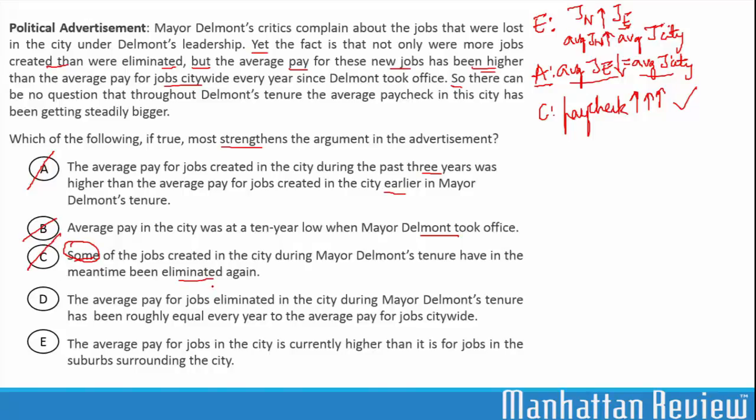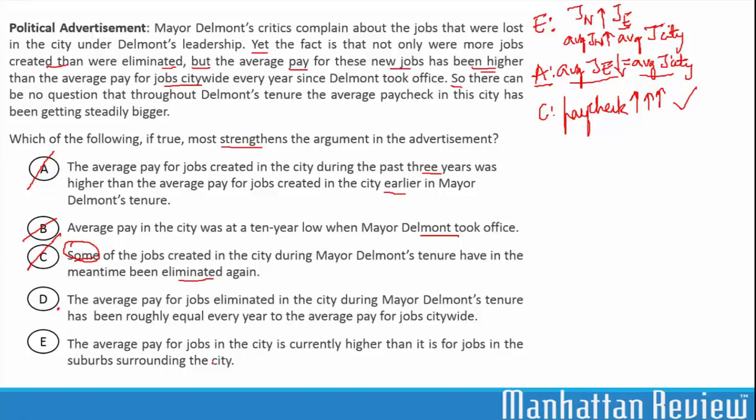Let's look at answer choice D. The average pay for jobs eliminated in the city during Delmont's tenure has been roughly equal every year to the average pay for jobs citywide. Now, this matches with the predicted answer. The average pay of the jobs that were eliminated has been roughly equal every year to the average pay for the jobs citywide, and it is already given in the argument that the average pay of the new jobs has been higher than the average pay of the jobs citywide. Then the average paycheck during Delmont's tenure should have been getting steadily bigger. So D supports. We can hold answer choice D.